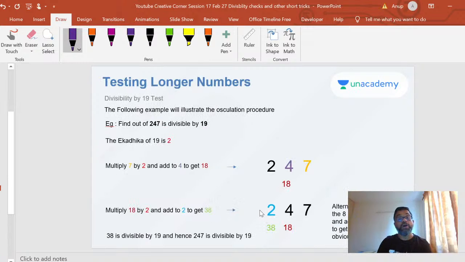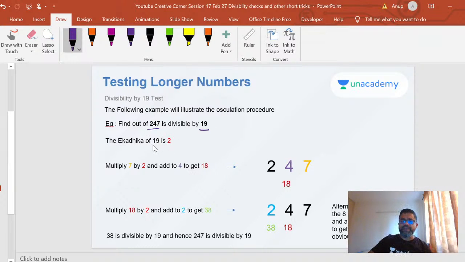Let's look at a longer number now. Okay, now I put some colors here. Don't worry about it. The colors are meant to help you figure out which number I'm multiplying when I tell you this. So now find out if 247 is divisible by 19. In the normal process we learn in school, I'm not sure you'd get this so easily, but here you're going to get it very easily.